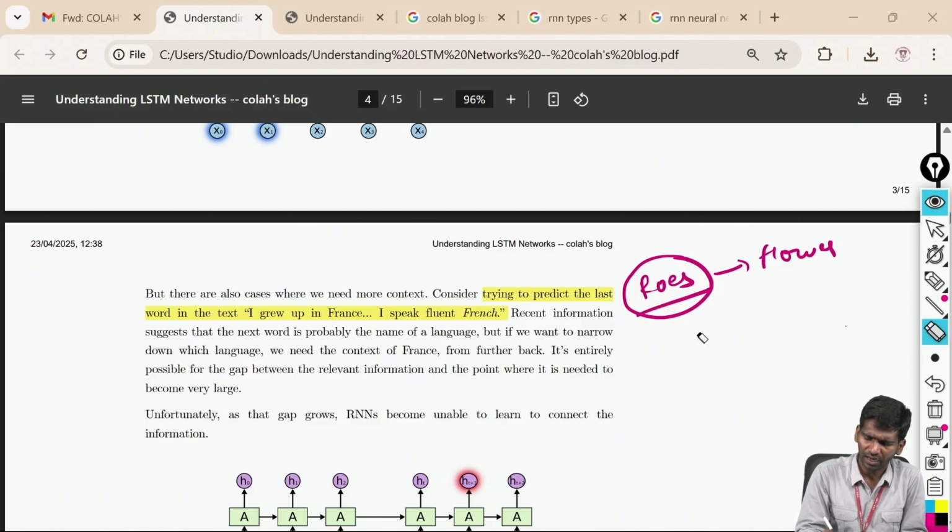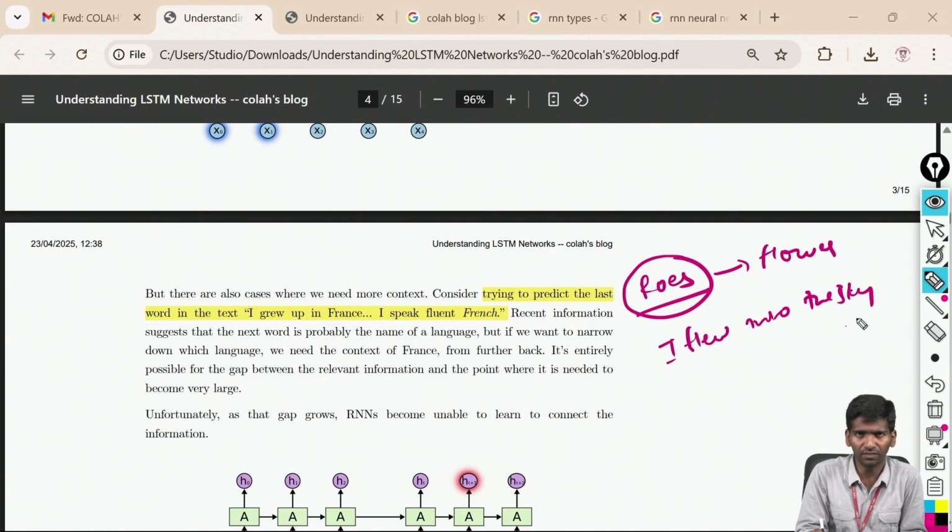Similarly, consider a sentence like "I flew into the sky." Such sentences can mean different things in different situations. Whether I really flew into the sky, or whether I took a plane and flew into the sky, the meaning may differ. All these situations arise with sentences too, and this is called sentence ambiguity. So ambiguity problems will arise.